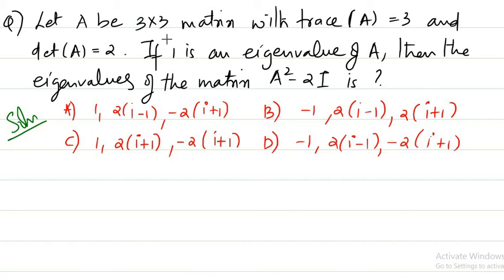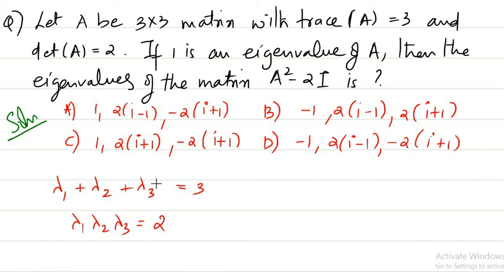Here we have used some identities regarding determinant of A and connecting it with the eigenvalues of the matrix, and also the trace of A and connecting it with the eigenvalues. It's a 3 by 3 matrix, so it may have 3 eigenvalues. If you take them as lambda 1, lambda 2 and lambda 3, the sum of eigenvalues is equal to the trace of the matrix. Trace is 3 and determinant is 2. That means lambda 1 into lambda 2 into lambda 3, the product of eigenvalues, is equal to the determinant of the matrix, that is 2. And we are given 1 is an eigenvalue of the matrix.